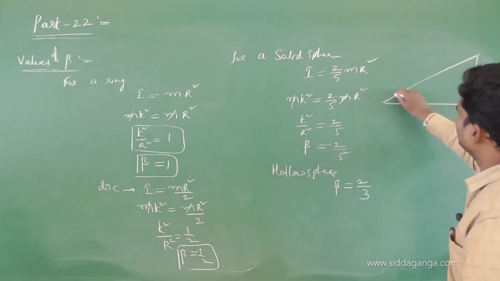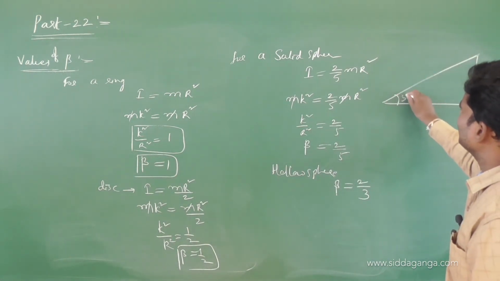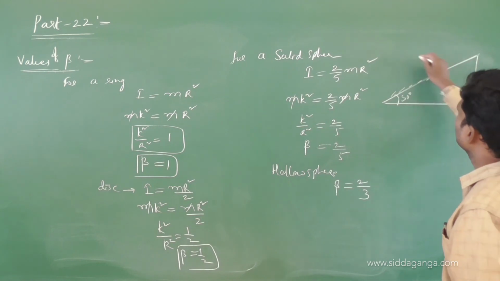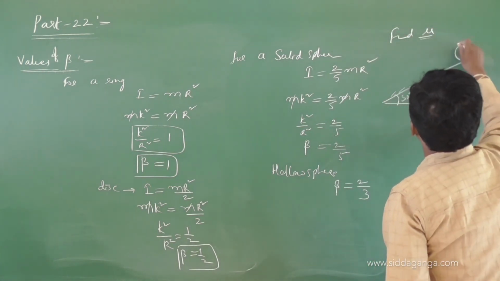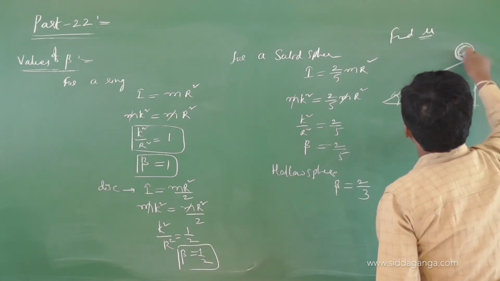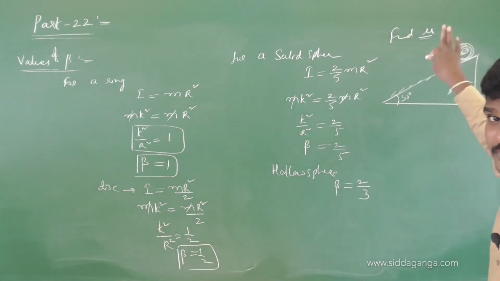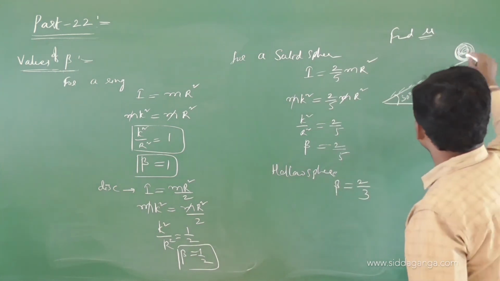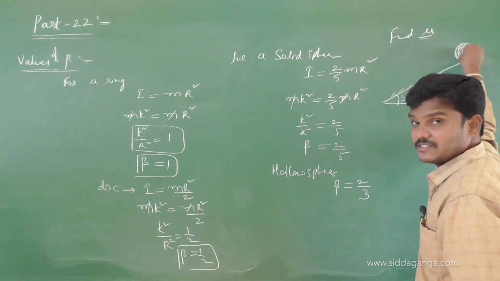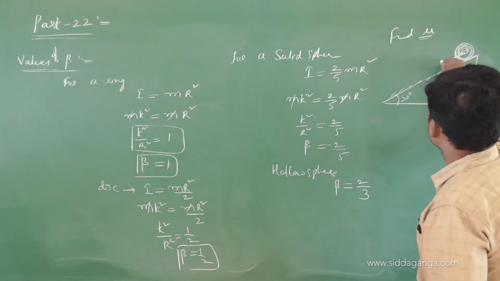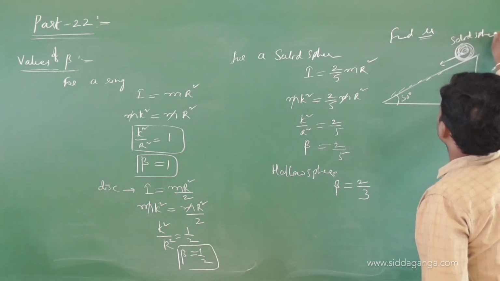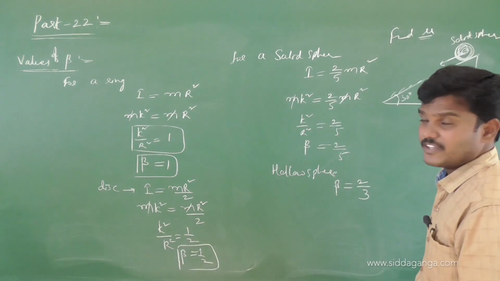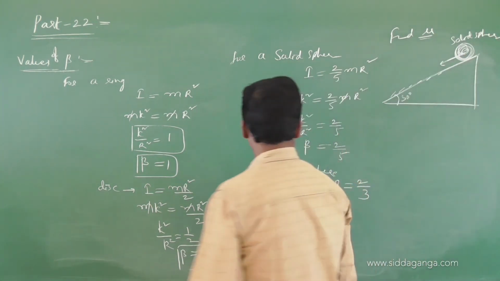Suppose they give a 30 degrees inclined plane, find mu as shown in the figure. This is a solid sphere. If you see from this view, it looks like a disc about this axis. So this is the solid sphere which is rolling on an inclined plane. Then what is the mu value? Do it fast.